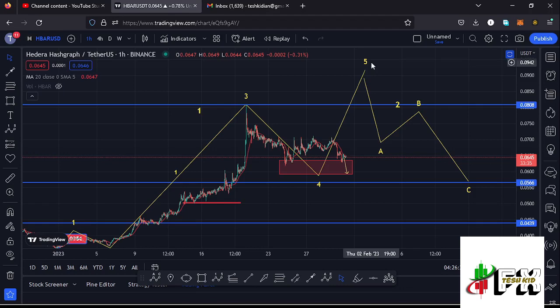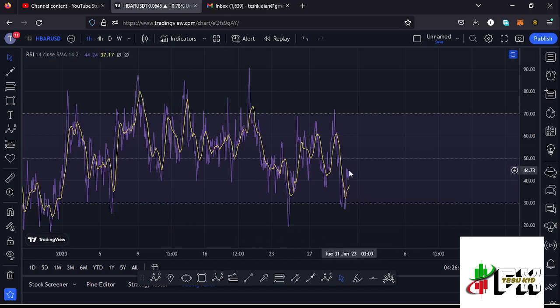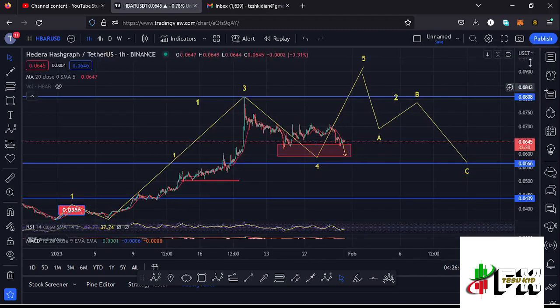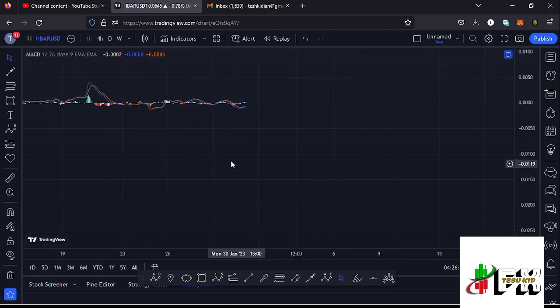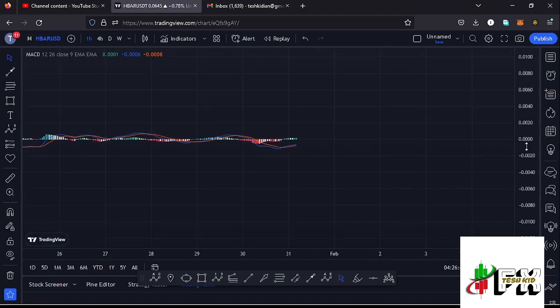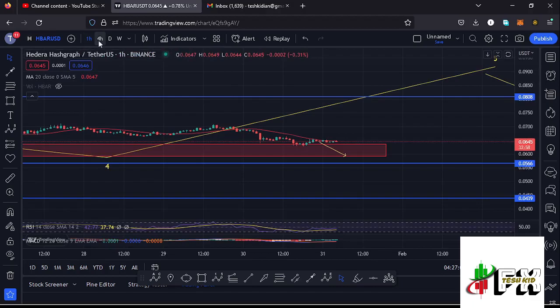And also taking a look at the indicators here on the 1 hour chart, here on the RSI, you can see we are trading at around the 44 mark, meaning we have massive room for us to support further movements to the lower side in the formation of that wave 4 to fully maximize our red target area. And also taking a look at the MACD, here on the MACD we have been able to print a bullish cross, and that would mean higher prices are coming our way. So let's be patient and see how that plays out, and I'll be keeping you updated.